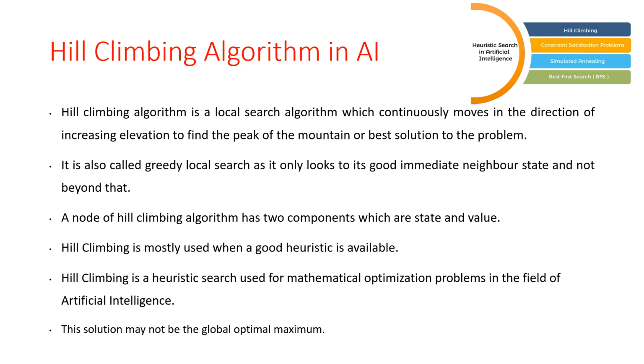Hill climbing is a heuristic search used for mathematical optimization problems in the field of artificial intelligence. If we have a large set of inputs and a good heuristic function, it tries to find a sufficiently good solution to the problem. Among all these input values, we apply the heuristic function on the input, so we have to find the good solution for that particular problem. This solution may not be the global optimal maximum.